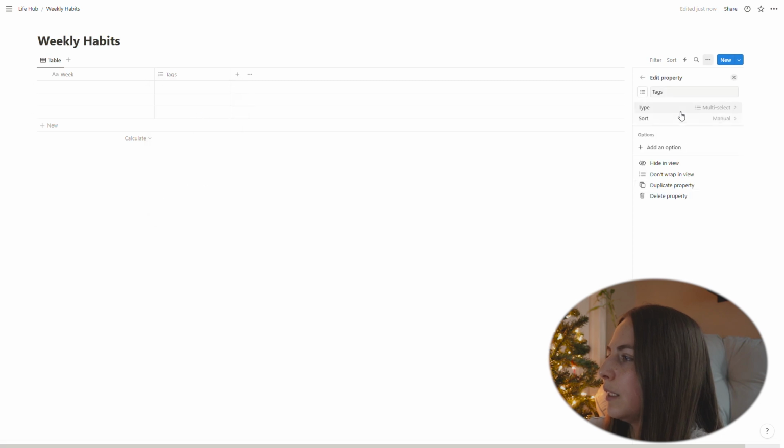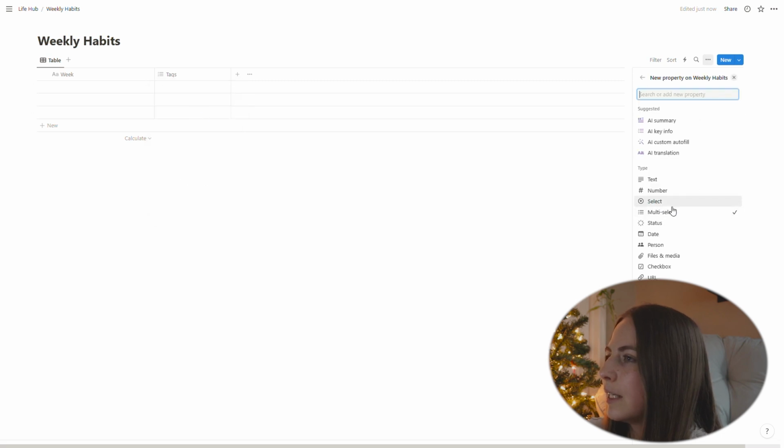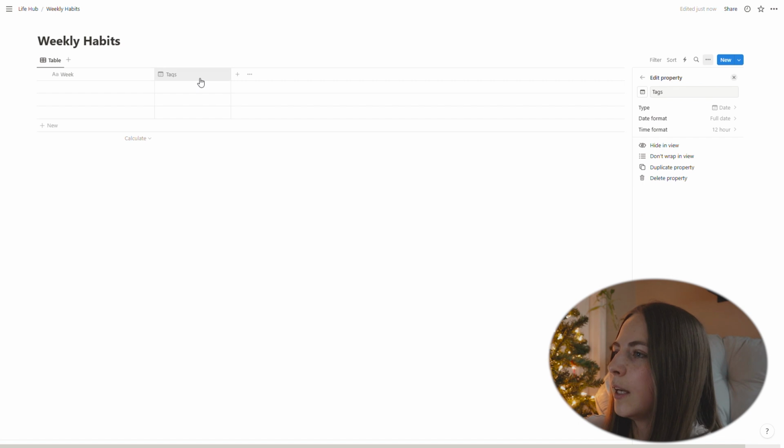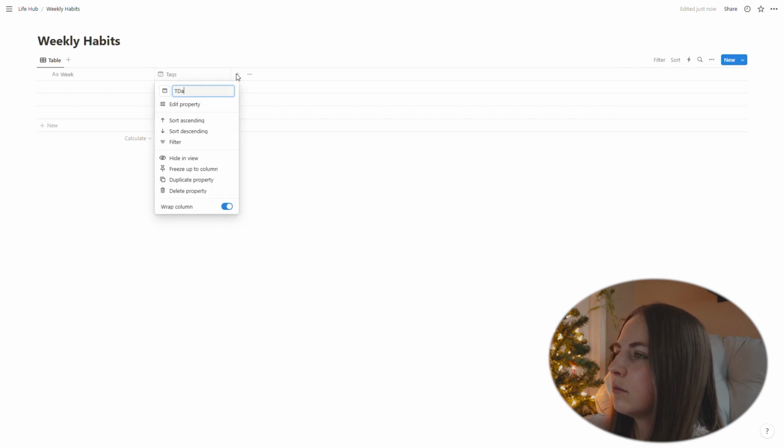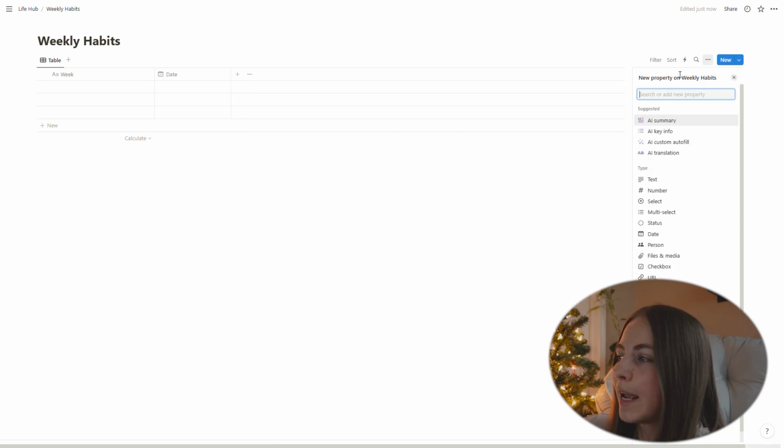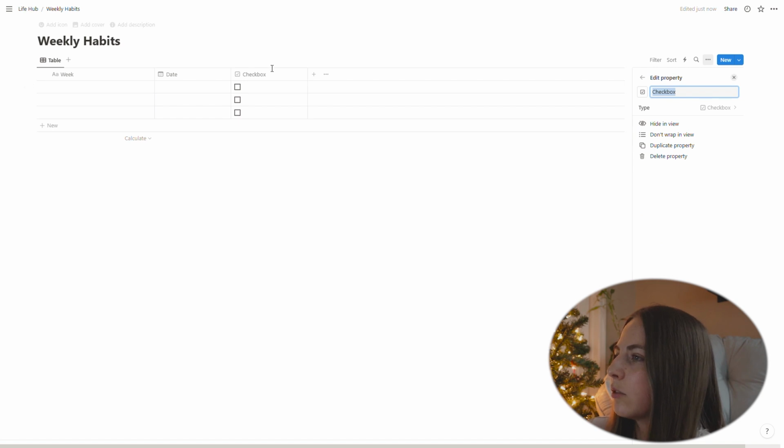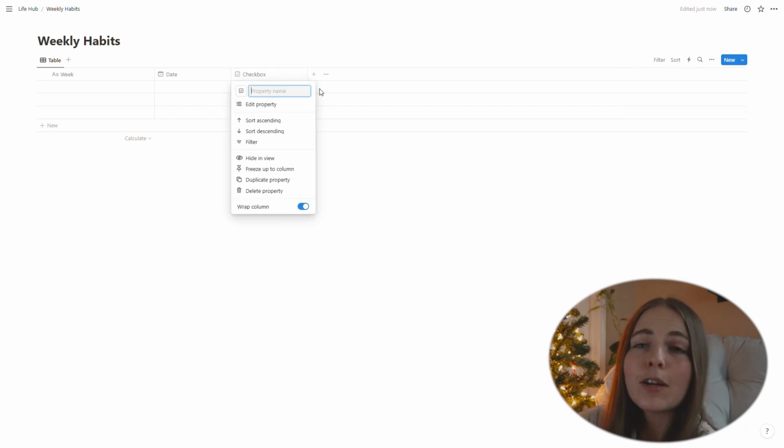And then we're gonna come here and we're going to create a date property. And this is going to be the date. And then you're going to create a to-do. So a checkbox, and then you're going to rename that checkbox with whatever habit you have for that week or that day. So let's say weekly we wash our sheets.